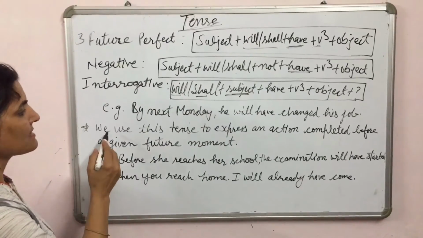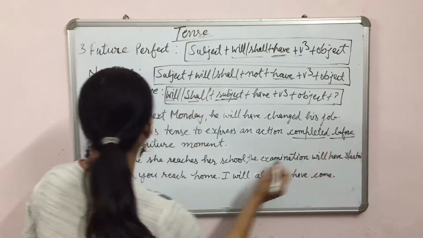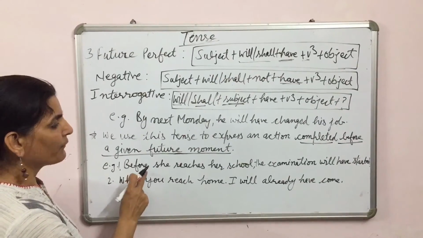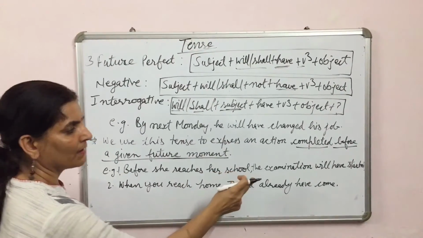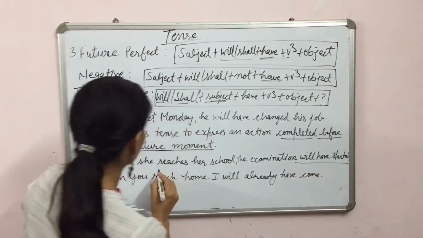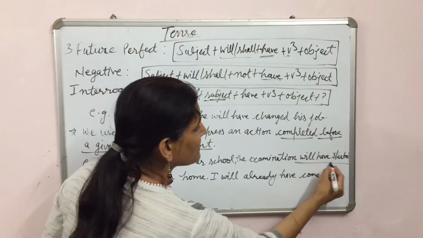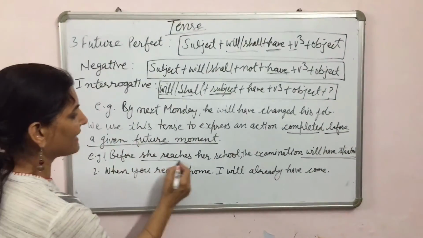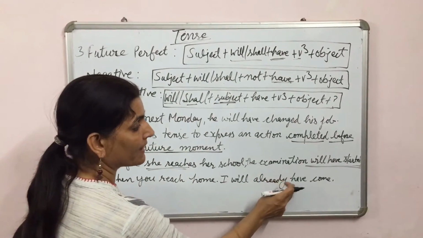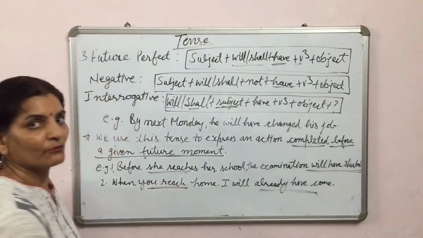See the use of this tense. We use this tense to express an action completed before a given future moment. Example: before she reaches her school, the examination will have started. Means this is the time, and this is completed before that one. In the second sentence, when you reach home, I'll already have come. This is completed before that one.